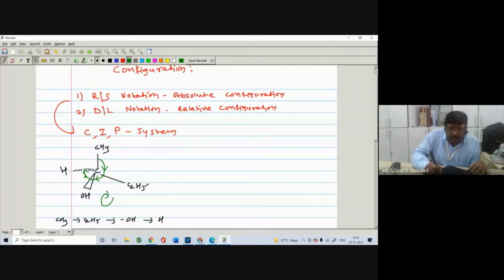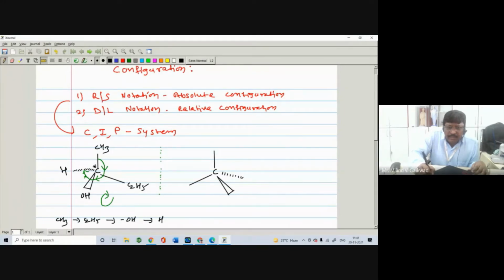Similarly, we can put a mirror image in front of that one, and again we can write down the enantiomer. It contains a symmetric carbon atom. Here there is the carbon, then there is a methyl group, they are in the plane, then this ethyl group is also in the plane, then here is the hydrogen, it is below the plane, and here is OH, it is above the plane.